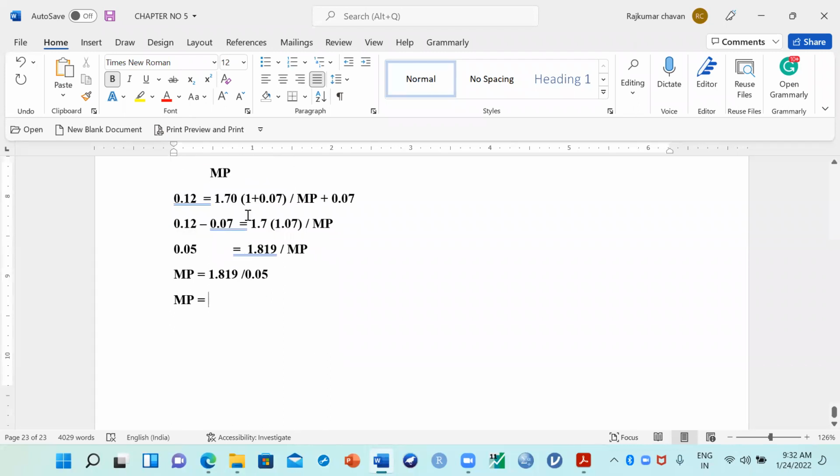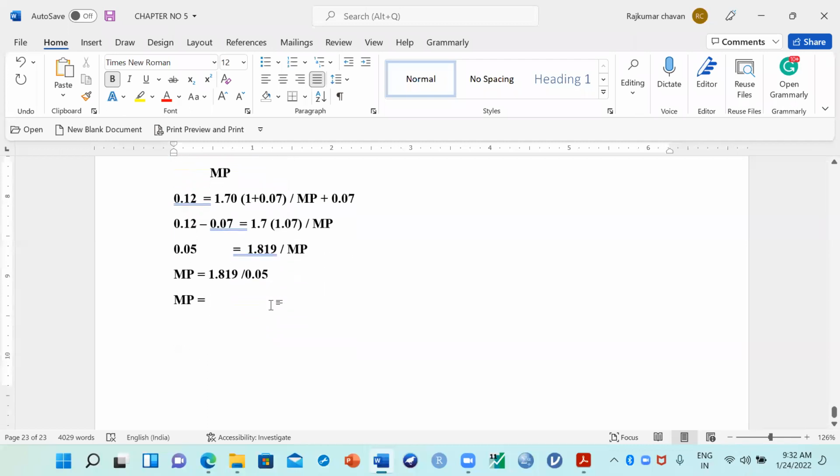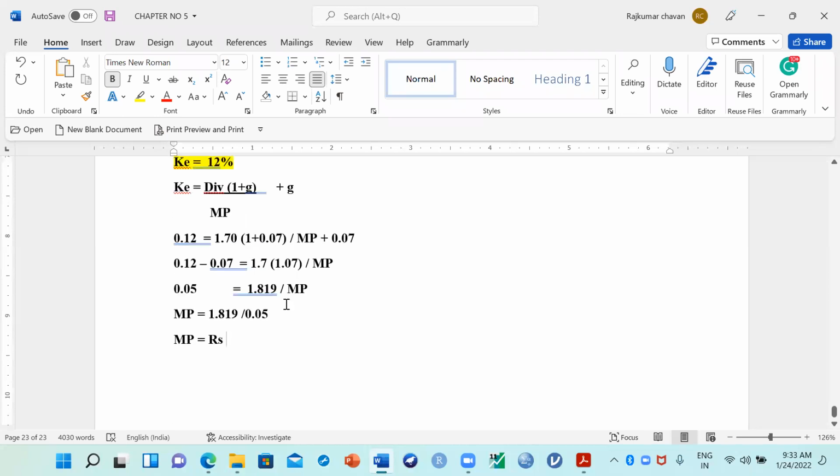Can you put your answer in the chat box? Just divide this value. What is the market price per share you are getting? Okay. MP is 36.8.